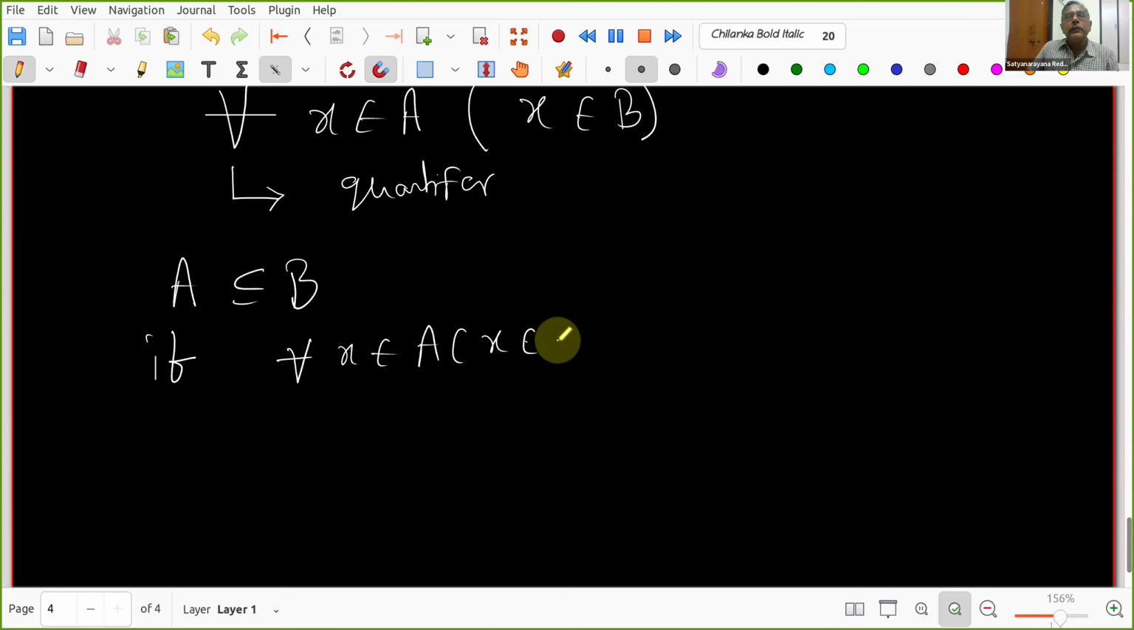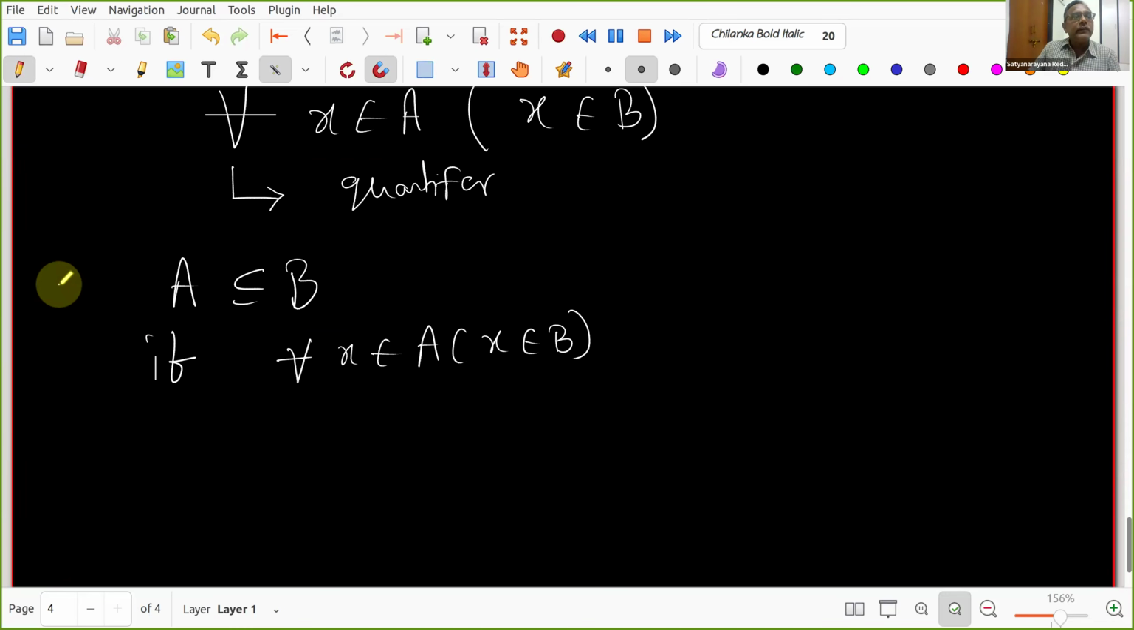Very simple way, right? We are saving a lot of space. But while reading it, try to read like that, I'll tell you why: given any X in A, X belongs to B. Good. So I hope all of you are clear. A is a subset of B. The definition is that given any X in A, X belongs to B.